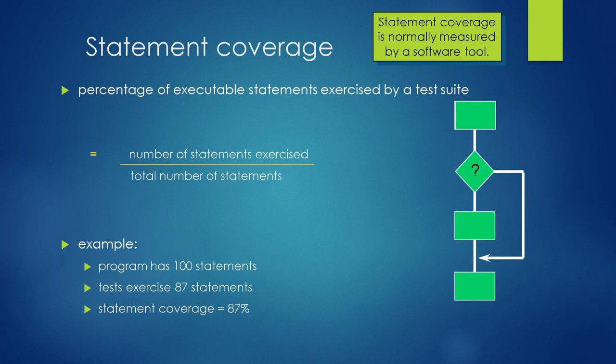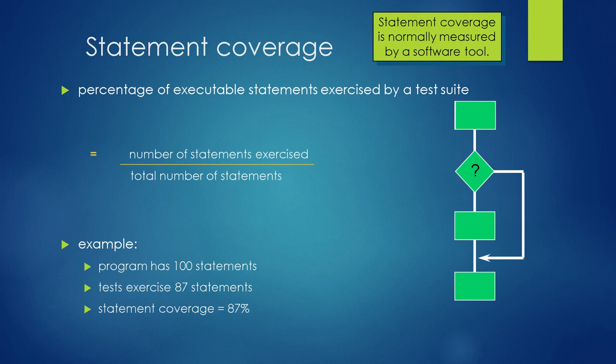Now here we are going to take one example. For example, the particular program has 100 statements. When we execute any path, either the true outcome or the false outcome, because for this particular code we have one decision node, either the true outcome or the false outcome of this code is going to be executed.